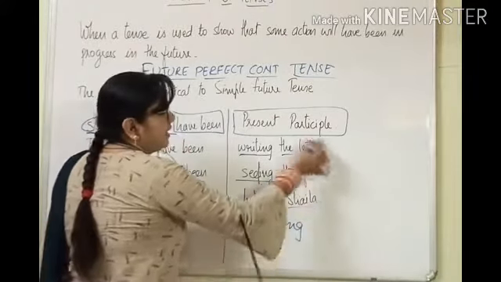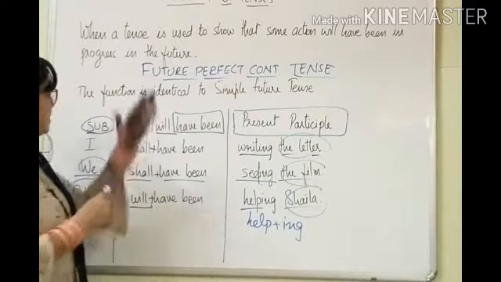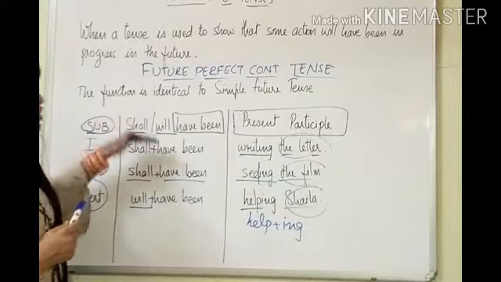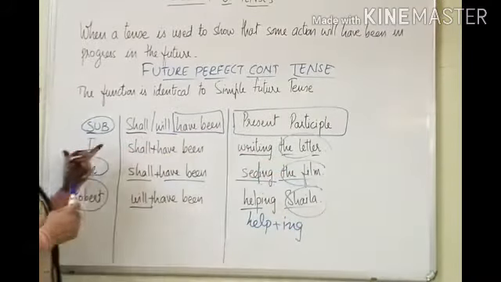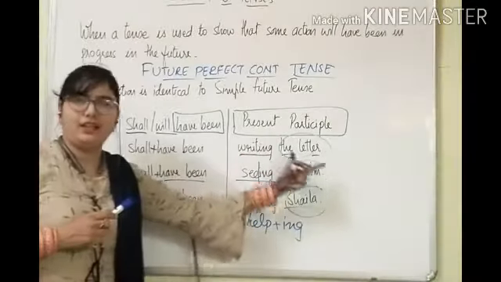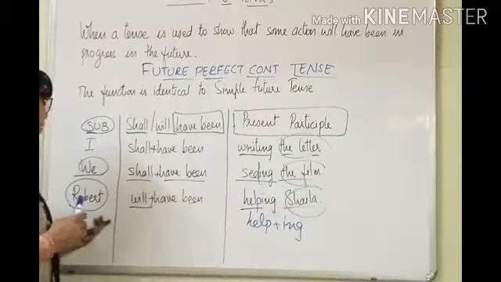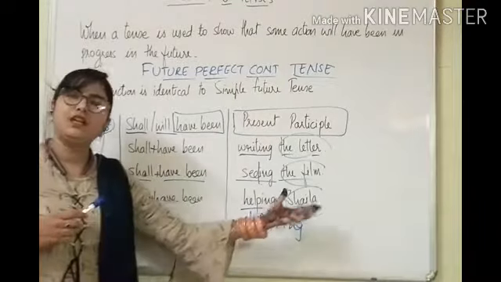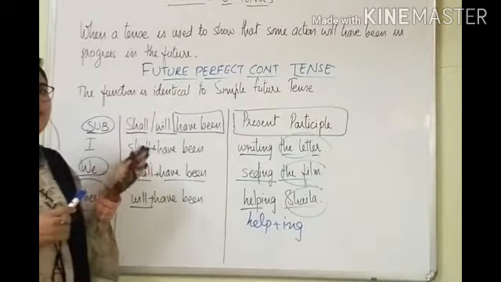These are the other words. So now, let's recap once again. Subject, shall or will plus have been plus present participle. Like, I shall have been writing the letter. We shall have been seeing the film. And Robert will have been helping Sheila. So these are the sentences of future perfect continuous tense.